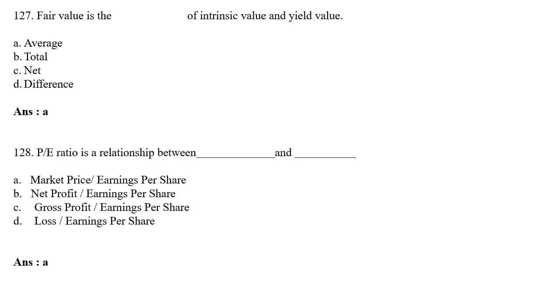PE ratio is a relationship between dash and dash. Option A market price and earning per share. Option B net profit divided by earning per share. Option C gross profit divided by earning per share. Option D loss divided by earning per share. The correct answer is option A market price divided by earning per share.